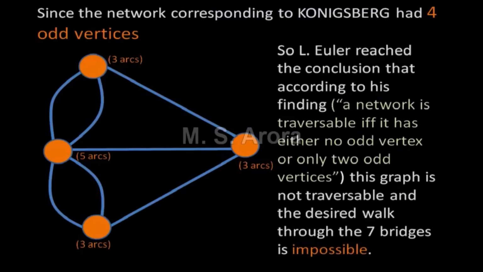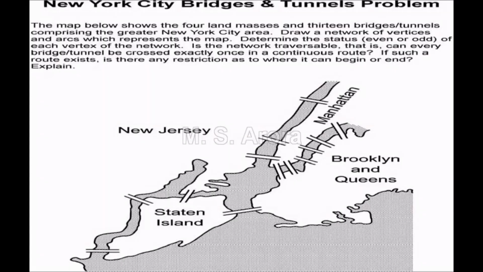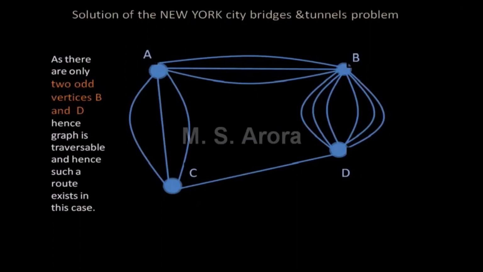A similar problem is of New York City bridges and tunnel problem. In the corresponding graph, there are 2 odd vertices, B and D. Hence, desired walk is possible provided starting and ending point are B and D.